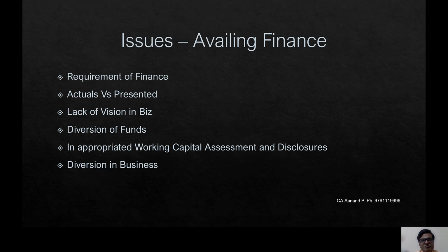Next is issue 2, issues in availing finance. What is the requirement of finance? Why does the assessee require finance? To what purpose is it going to be utilized? That we need to find out. In n number of cases, we have seen that the loan amount does not match the turnover. This is because they apply for a loan in the name of the business, but they invest in some other business, they invest in personal property, and so much diversification happens to their funds. This is what we have to look out for. What is the requirement of finance?